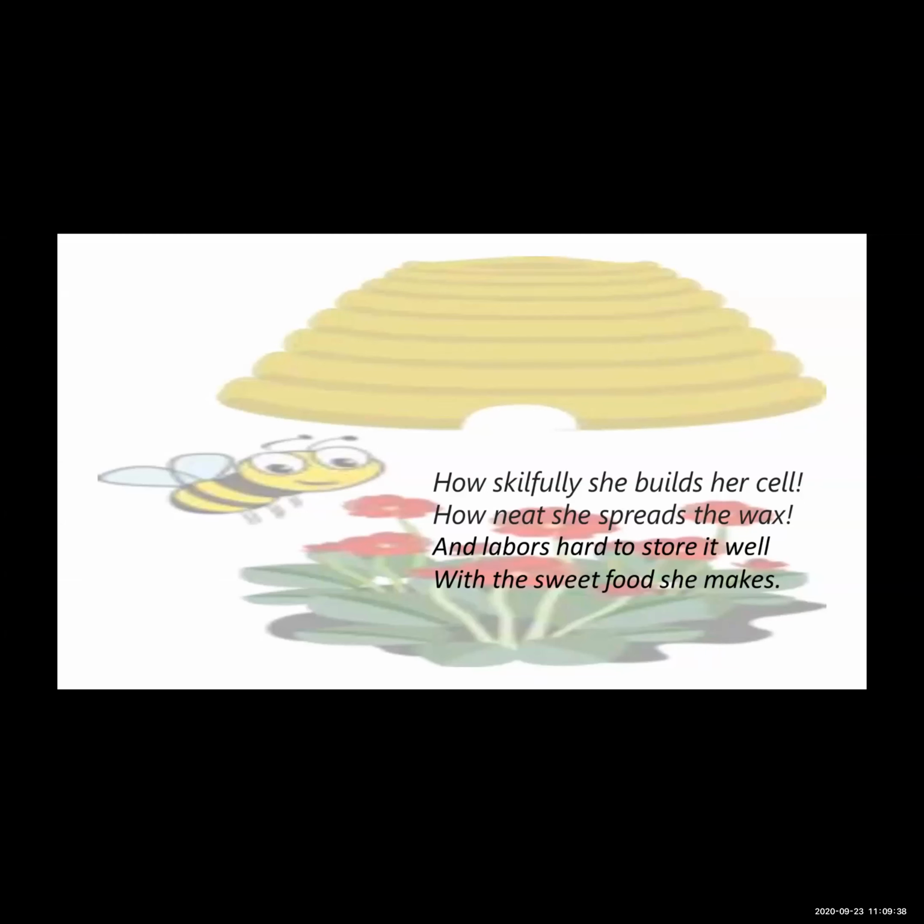You know that you have seen the cell honeycomb of the bee. You can see how skillfully it is made, like a net. Like a net she builds her cell, how skillfully she builds her cell inside the honeycomb. She neatly spreads all the wax and makes honey from the nectar and works hard to store it well.